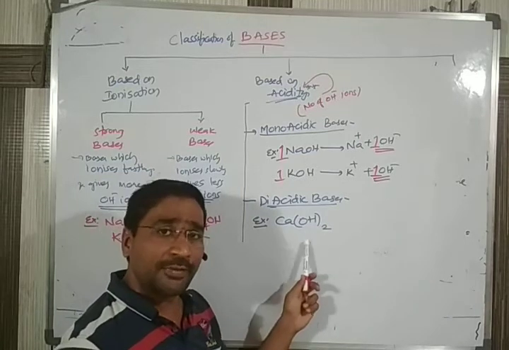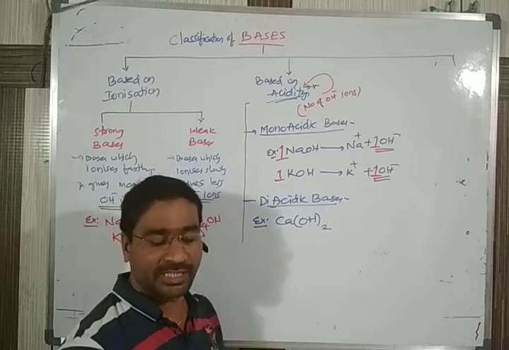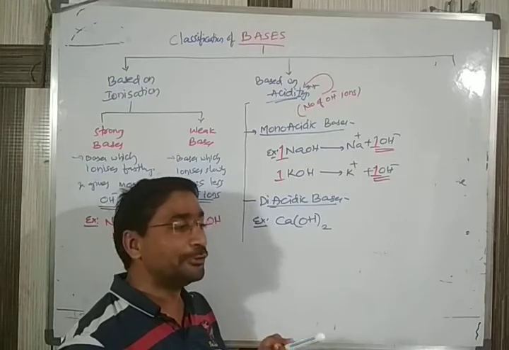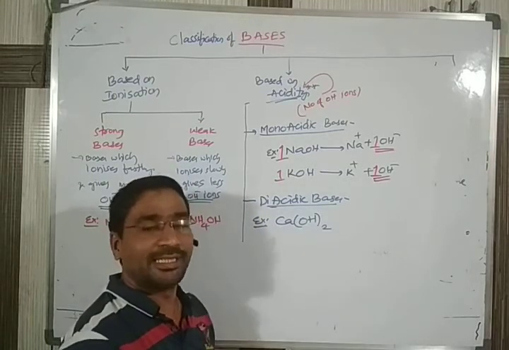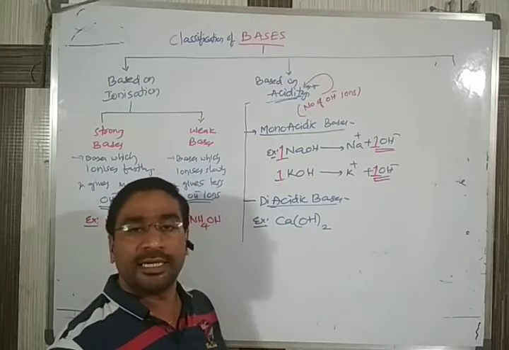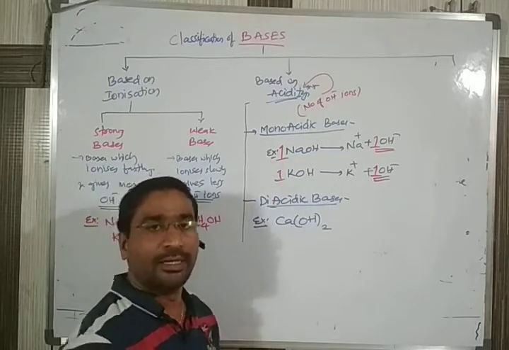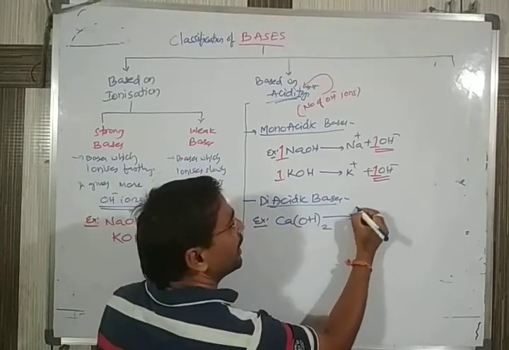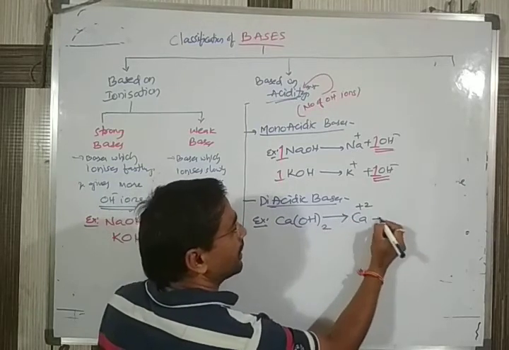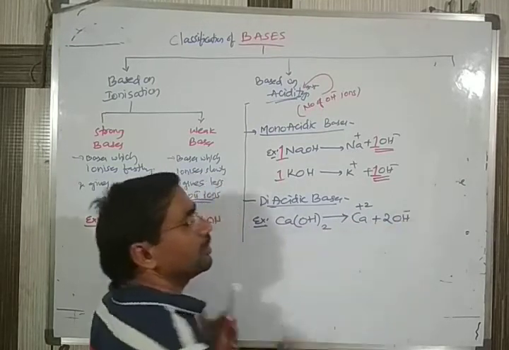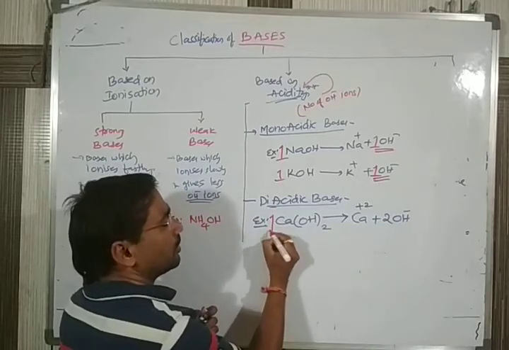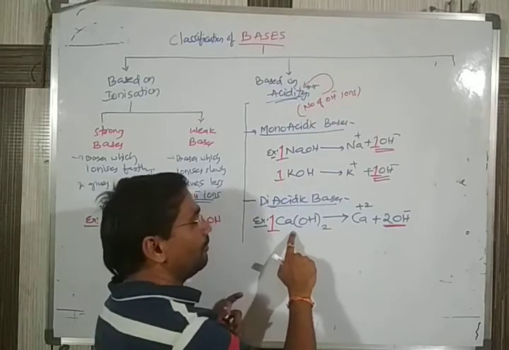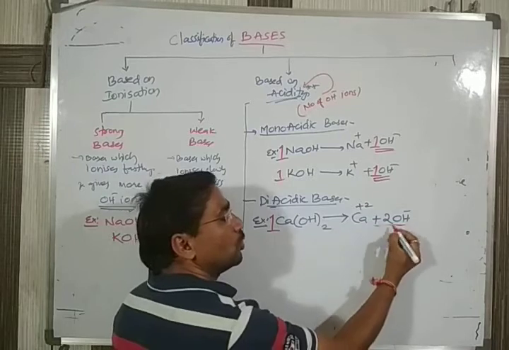This formula we already came across in our first chapter, chemical reactions. Moreover, calcium hydroxide is one of the components we use for whitewashing, in the olden days. Now everyone is using paints, but in the olden days we used it for whitewashing houses. So calcium hydroxide, how many molecules did I take? One molecule. If it dissociates, it gives rise to Ca plus 2 and 2 OH minus. You see, how many molecules did I take? One. But after dissociating, how many OH is it giving? Two. So one molecule of a base is giving 2 OH minus.